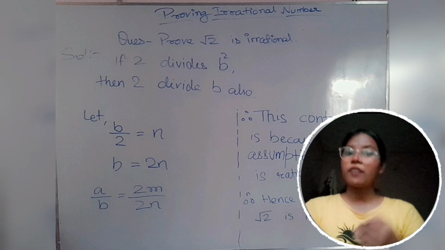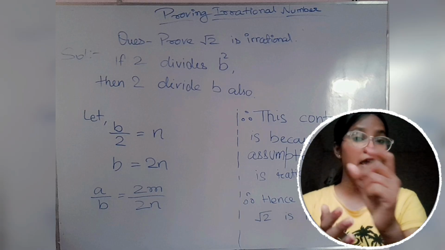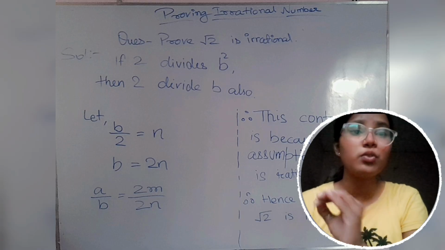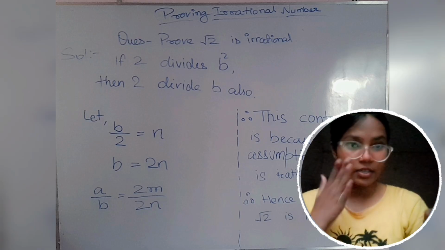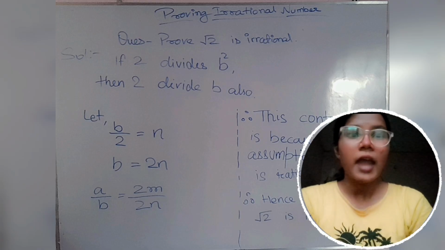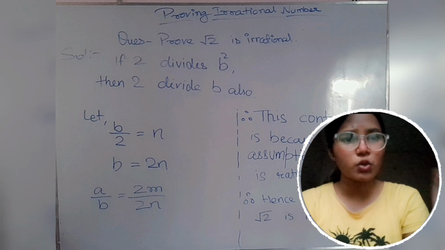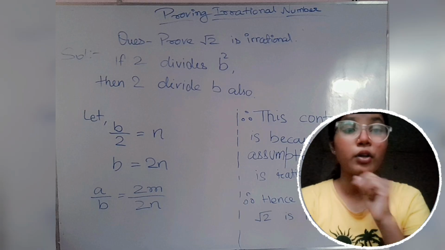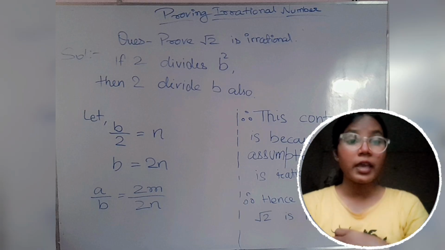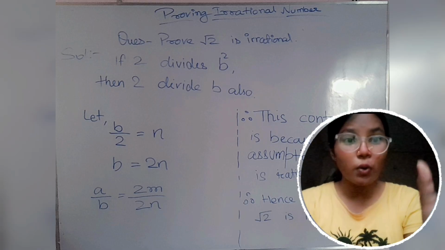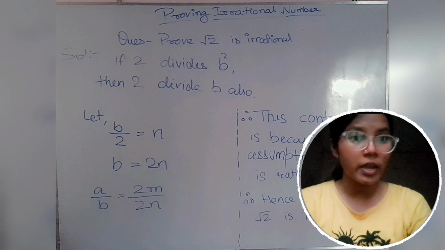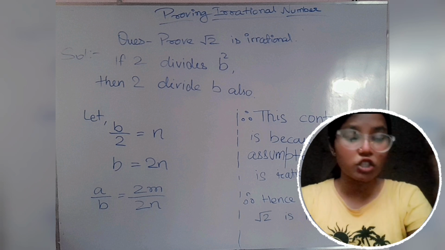In the starting I told you that a upon b is rational and there should be no common factors between a and b, but here is a common factor which is 2. a upon b is equal to 2m upon 2n. Here the common factor is 2.